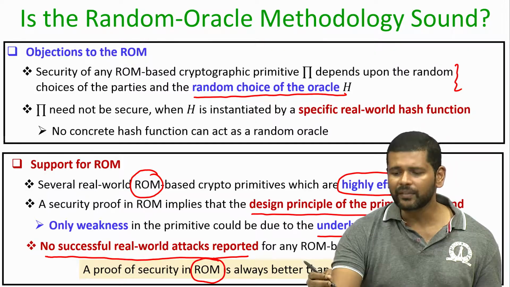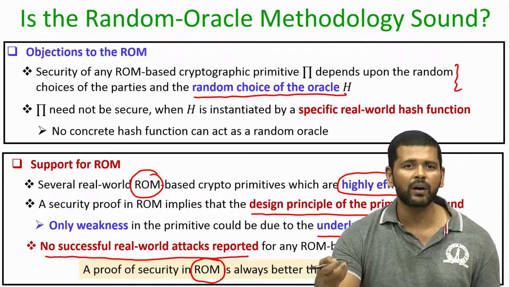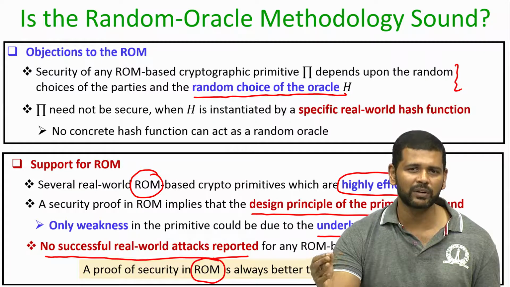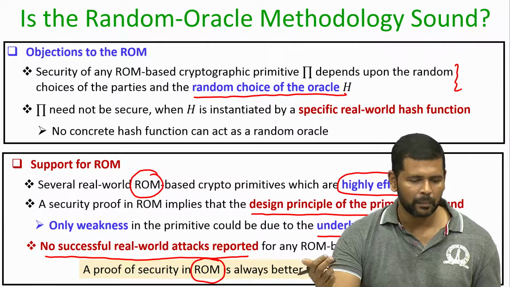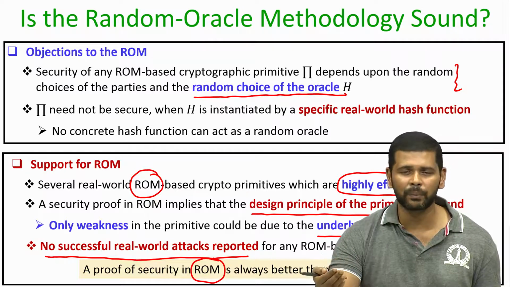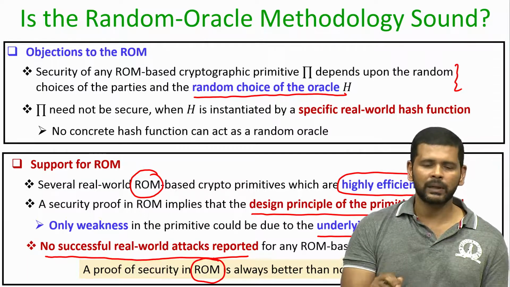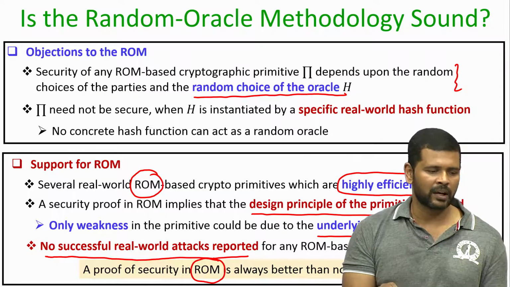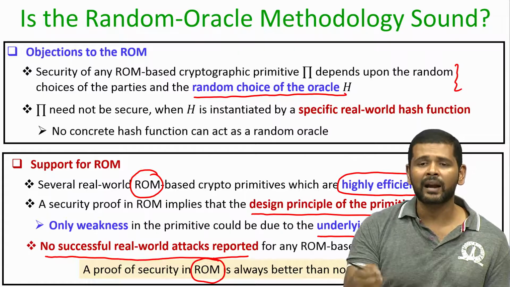So, as a design principle, we should always try to design schemes whose proofs are not in the random oracle model. Namely, we should try to design schemes which use hash functions whose security can be proved just on the standard properties of the hash function, namely the collision resistance property. But if it turns out that we cannot give a proof just based on the standard properties, but we can give proofs in the random oracle model, then we should go for proofs in the random oracle model, provided that the constructions that we are giving are highly efficient.